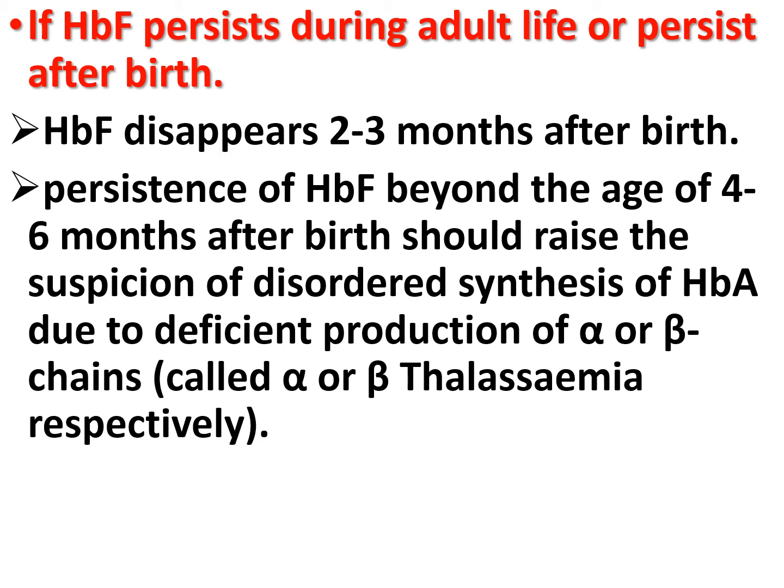If the fetal hemoglobin persists during adult life or persists after the birth, what will happen? Fetal hemoglobin disappears 2 to 3 months after the birth. If it persists beyond the age of 4 to 6 months after the birth, it should raise the suspicion of disordered synthesis of adult hemoglobin due to deficient production of alpha and beta chain, and that is also known as alpha or beta thalassemia respectively.